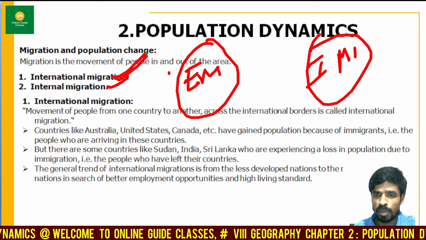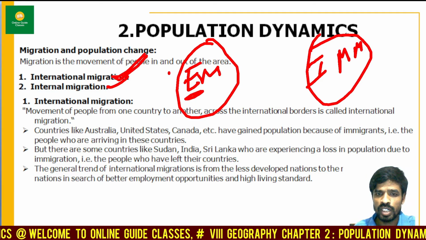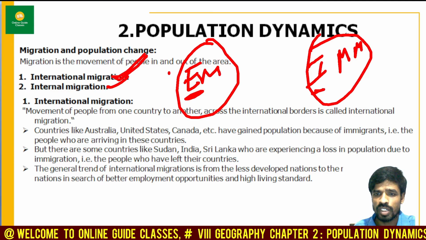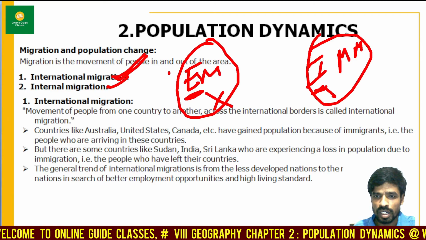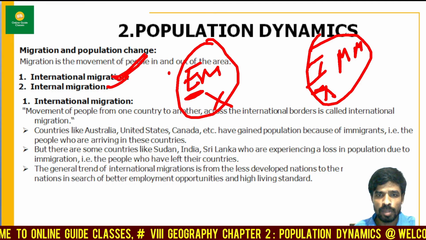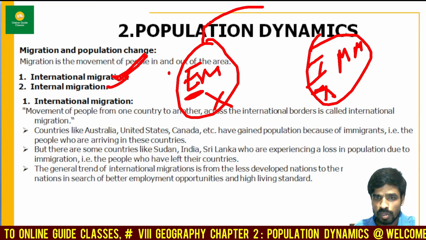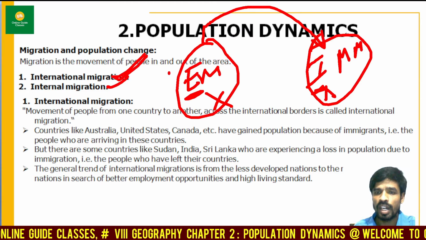So I might be pronouncing them a little differently, but please try to understand these spellings. The first word starts with E, and here it starts with I. So E means exit and I means in. So what happens over here? Emigration. What do you mean by emigration? A person is leaving his own country and going to another country, where he is settling.